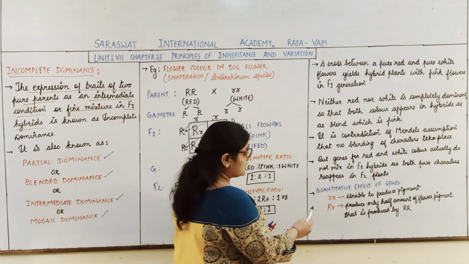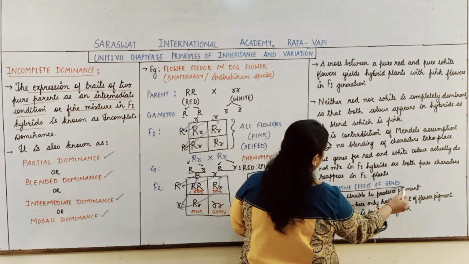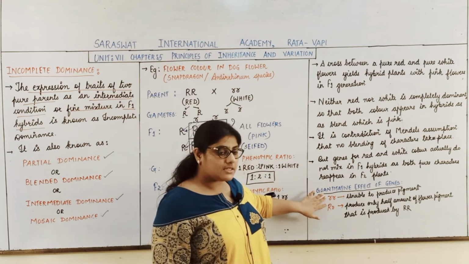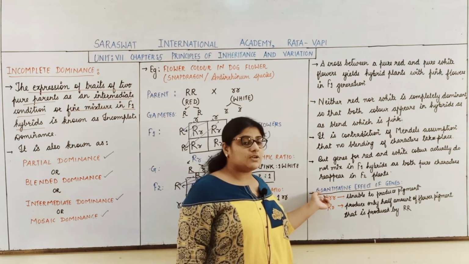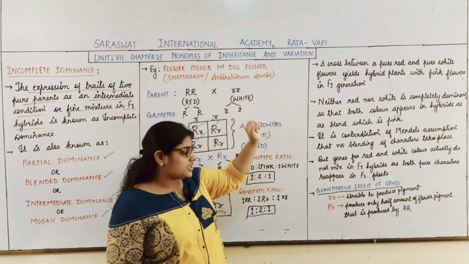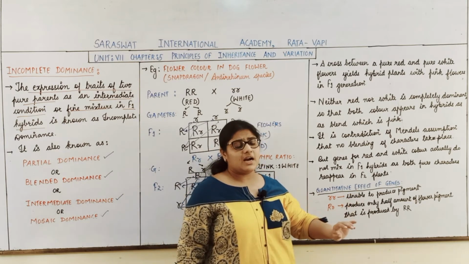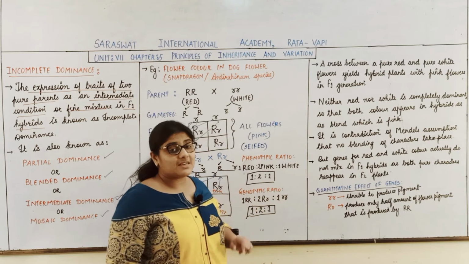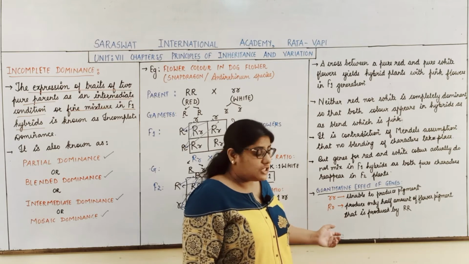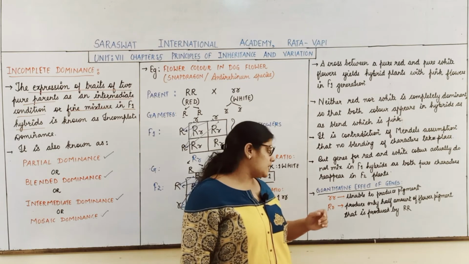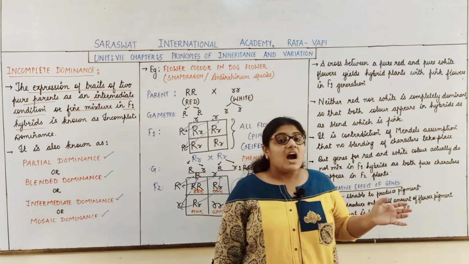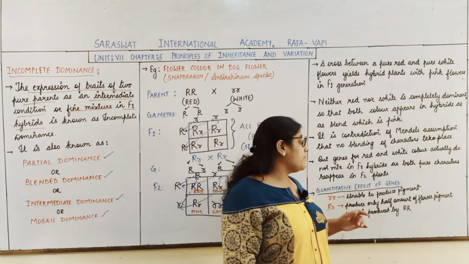So here students, the effect is the quantitative effect of genes, which means when gene small r is present, this particular flower is unable to produce the pigment, and that is why it is whitish in color. Capital R produces the pigment and develops the red color flower. But students, what happens in a heterozygous condition, that is with capital R and small r genes? This particular flower is able to produce only half the amount of the pigment for the flower.